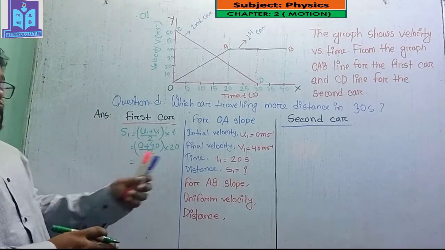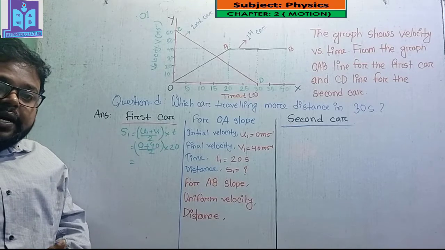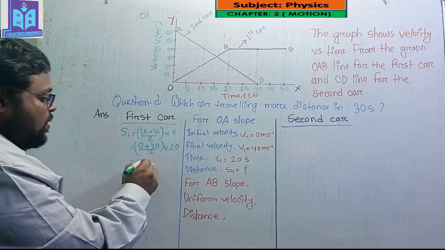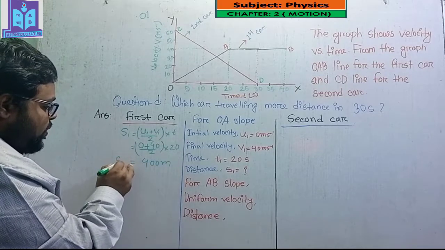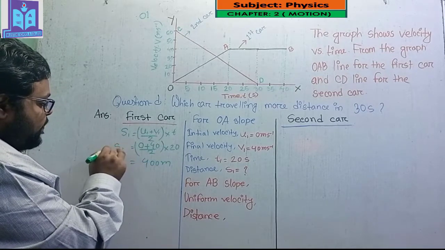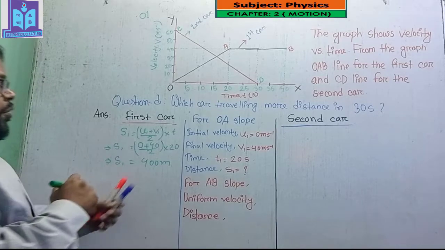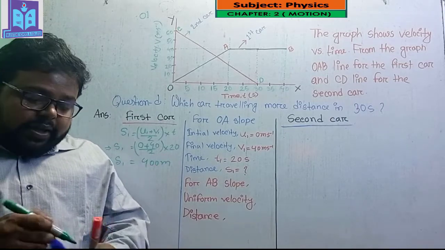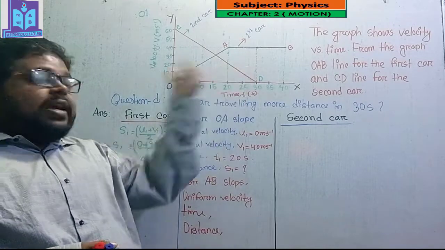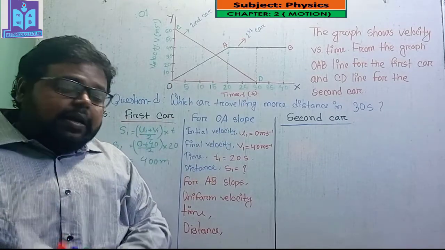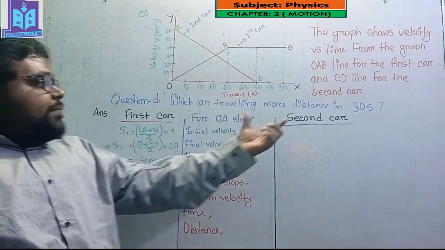If I put all of these values in my calculator, then I will get 400 meter. So S1 equals 400 meter.